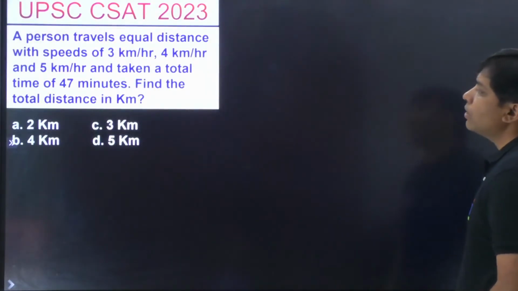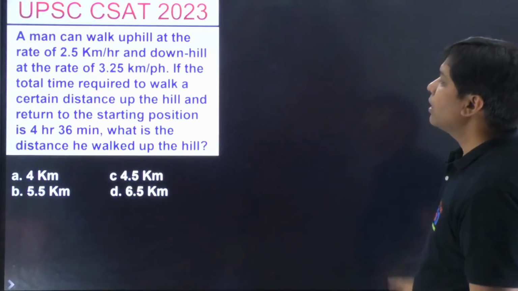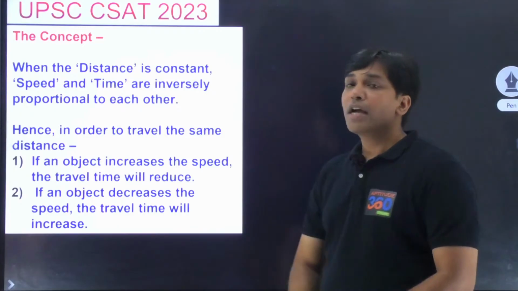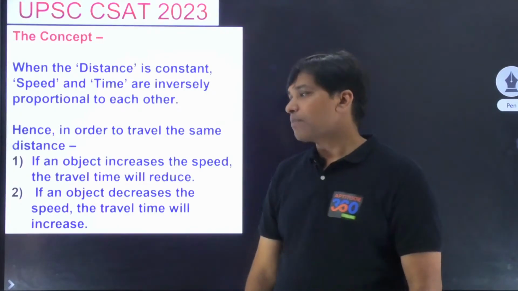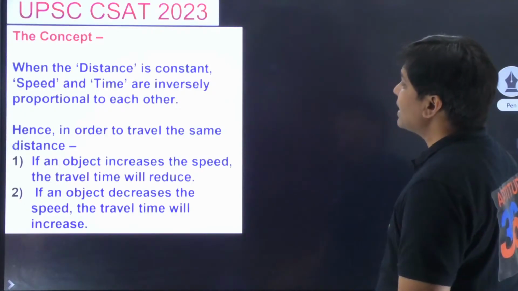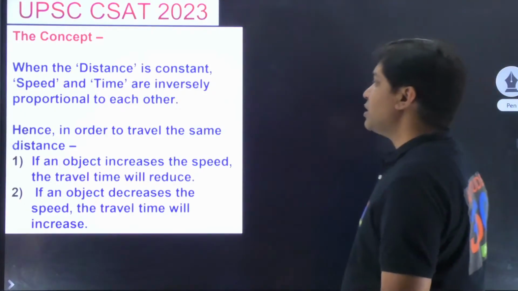Now go ahead and try to, we have done this one. No, we don't want to solve this one. Now understand this. It's a pretty simple concept. What is this concept? When the distance is constant, speed and time are inversely proportional to each other.